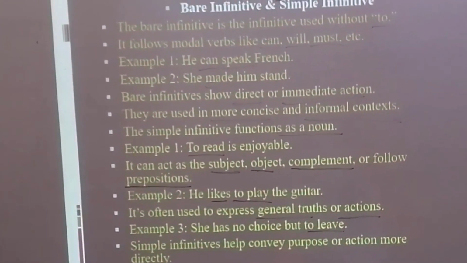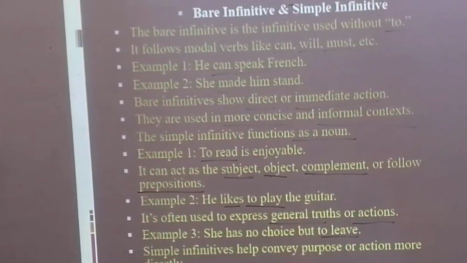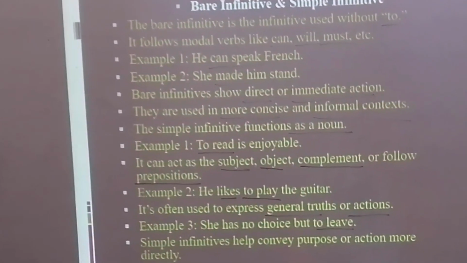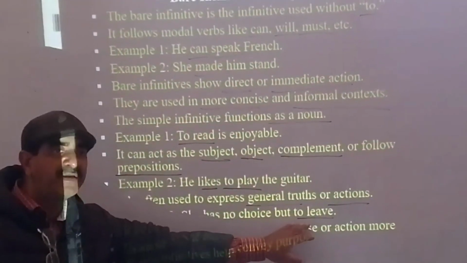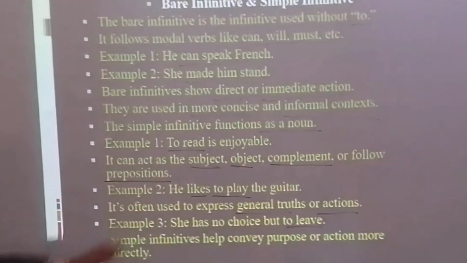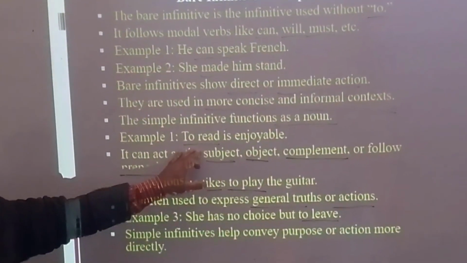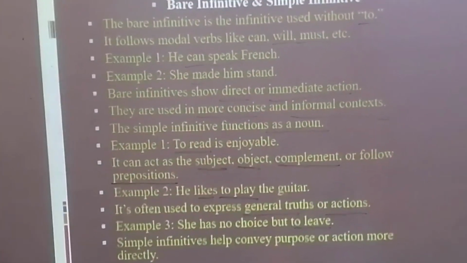And it is acting as or functioning as what? As a noun, coming in the end. Functioning as object of the sentence. Clear? Here it is functioning as the subject of the sentence. So what is the habit of noun? Noun functions as the subject of the sentence or object of the sentence.